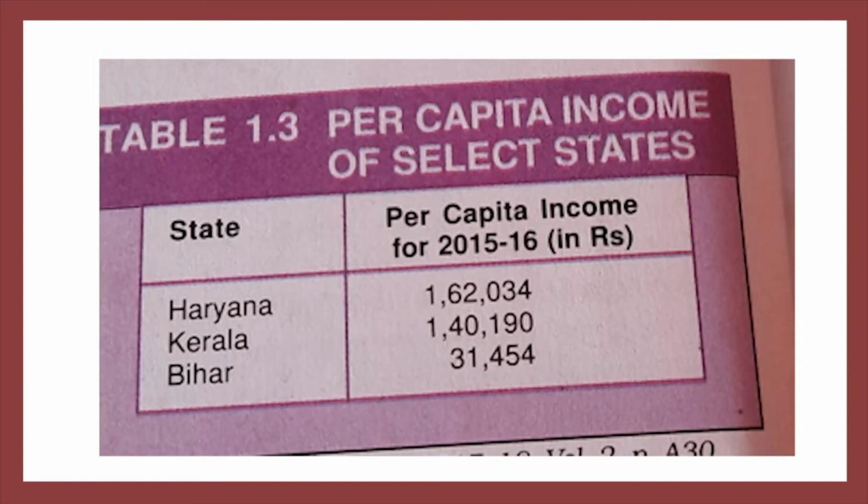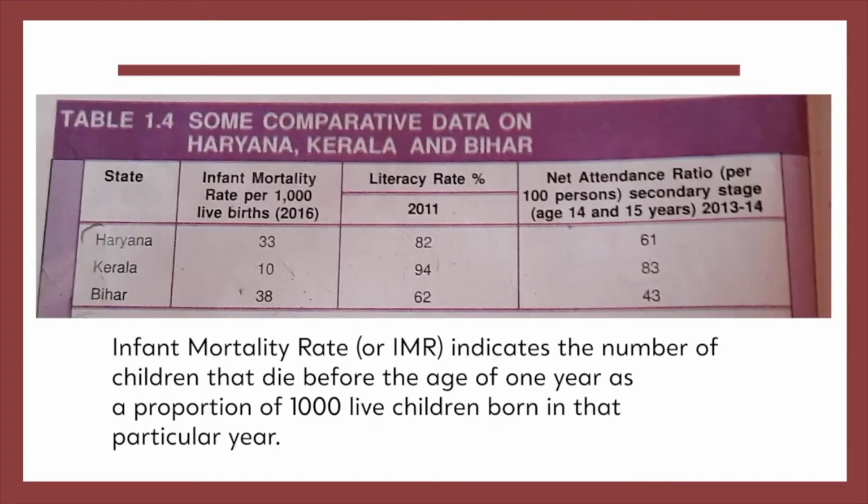But one more table is given to you. Look at this table. Other factors of development are also compared in this table. Haryana's infant mortality rate is 33.